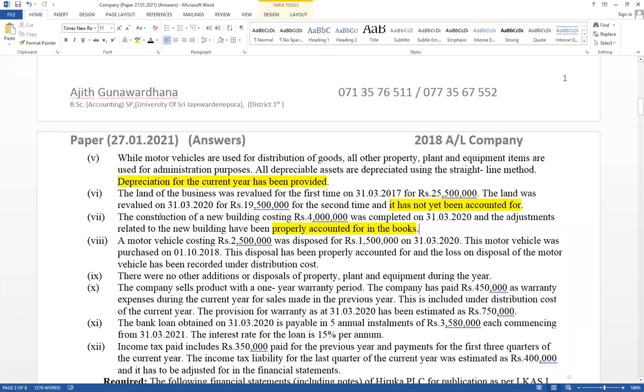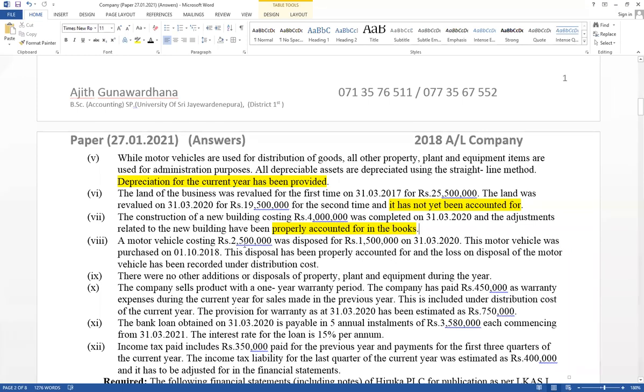This motor vehicle was purchased on 1st October 2018. This disposal has properly accounted, and loss on disposal of motor vehicle has been recorded under distribution cost. Think about disposal adjustment has been recorded.